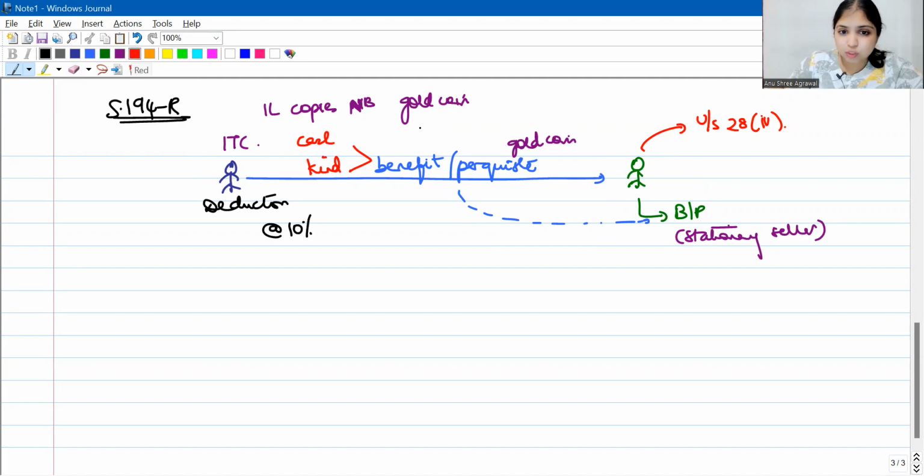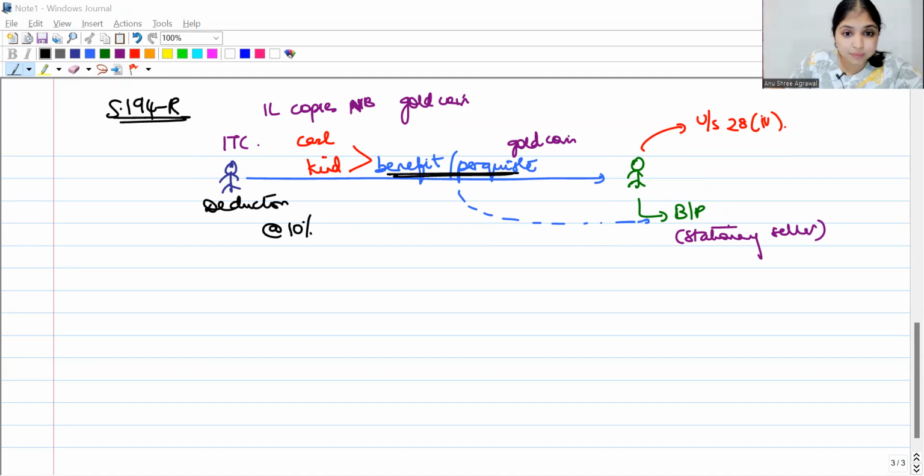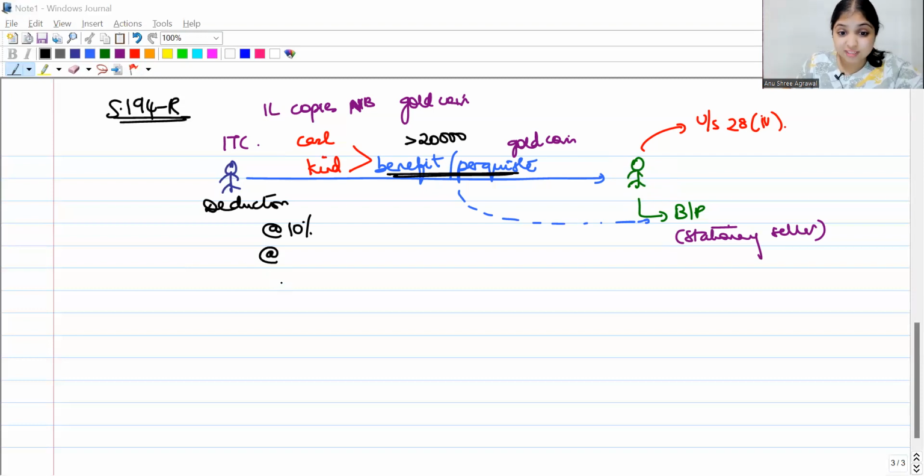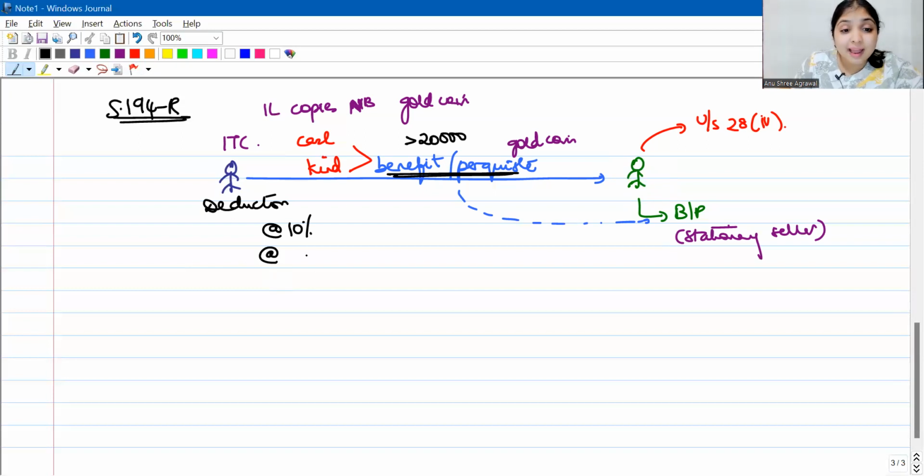But TDS will come into the picture only if this benefit or perquisite has a value of more than 20,000 rupees. If the value is up to 20,000 rupees, even if it is equal to 20,000 rupees, there is no TDS. Only if it is more than 20,000 rupees will tax be deducted at source by the deductor at the rate of 10%. When? Not at the time of payment or credit, whichever is earlier. It's slightly different over here. Tax has to be deducted before providing the benefit. Before providing the benefit or the perquisite, even before that, tax has to be deducted. Only after deducting tax, Blue is supposed to give the benefit or the perquisite.